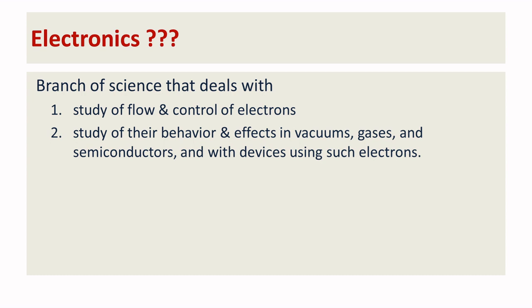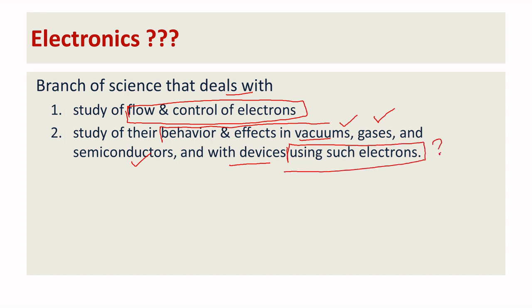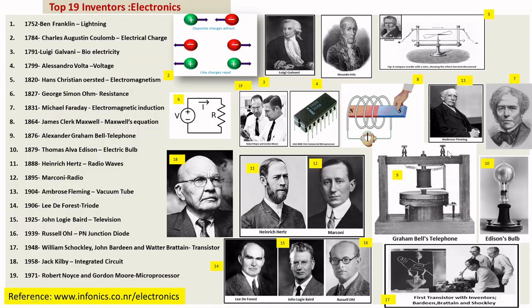That is the definition of electronics. It's a branch of science that deals with the flow and control of electrons, right? It also tells you about the behavior and effects of electrons in different technologies: in vacuums, in gases and in semiconductors, with the devices that use such electrons. I hope you understood. So now we'll go to the top 19 inventors who contributed to electronics.